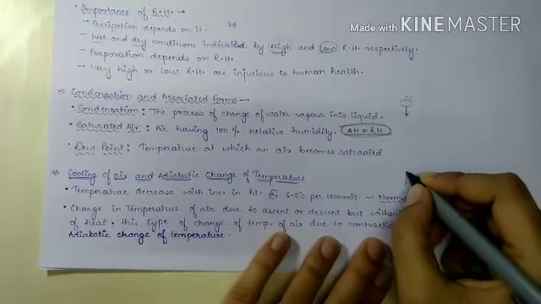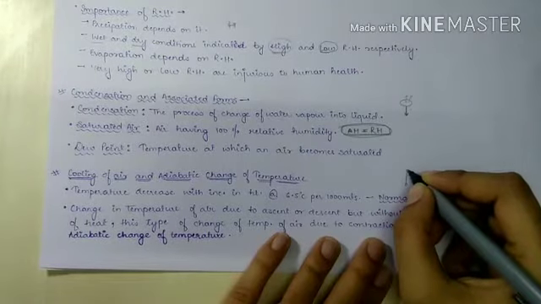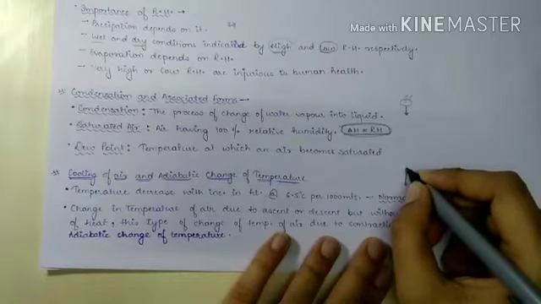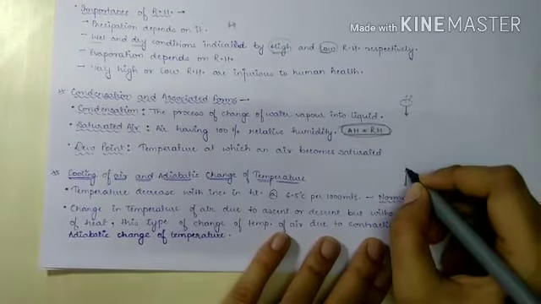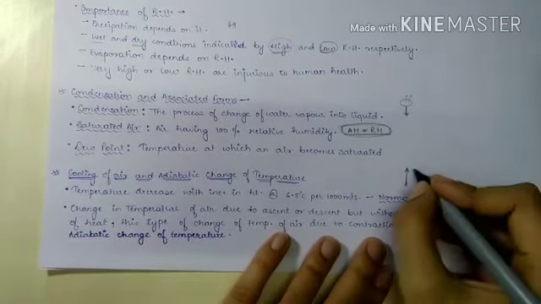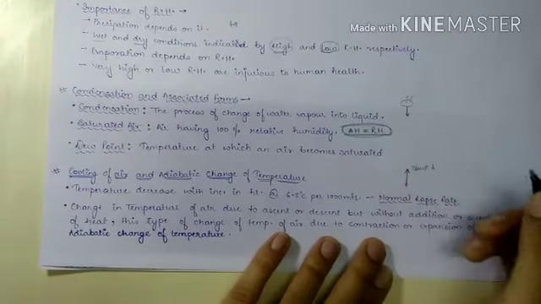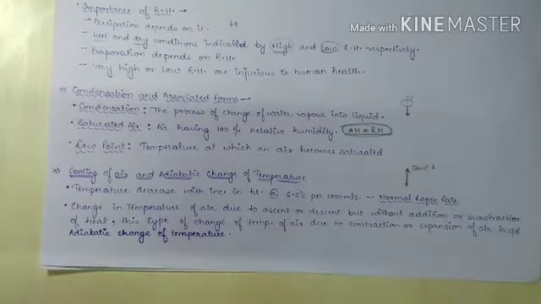As the air goes up, its temperature decreases, and the rate of decrease of temperature with the increase in height is about 6.5 degrees Celsius per 1000 meters.